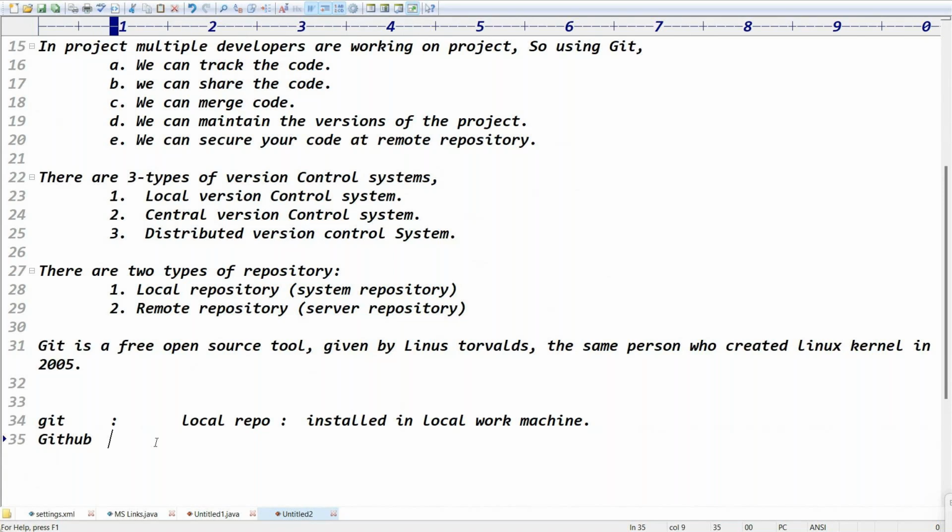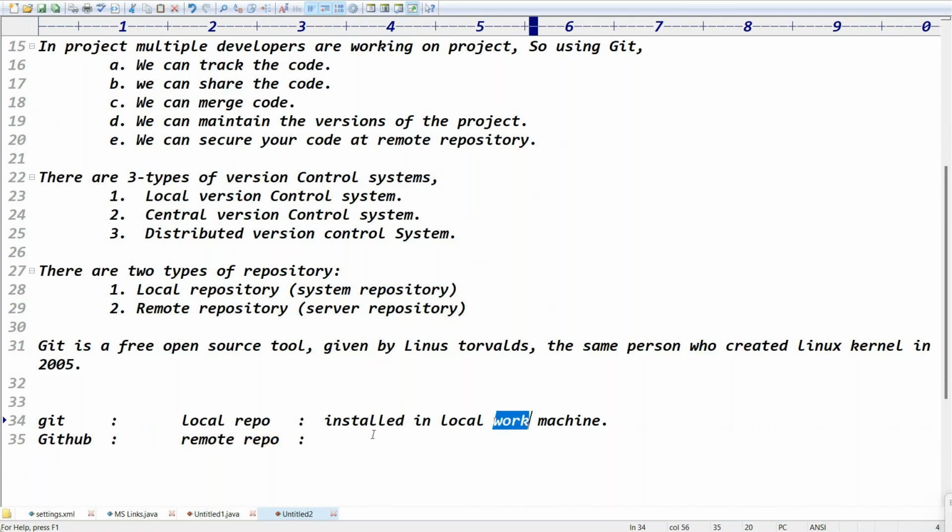So now you are going to download Git. Downloading Git means it is like a local repository. But you are creating the account in GitHub, and that is nothing but a remote repository. I think you got the clarity, right? Git means local repo, installed in the local workstation. We are installing it.